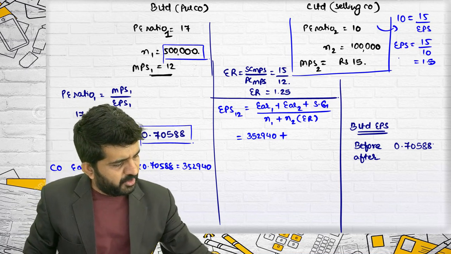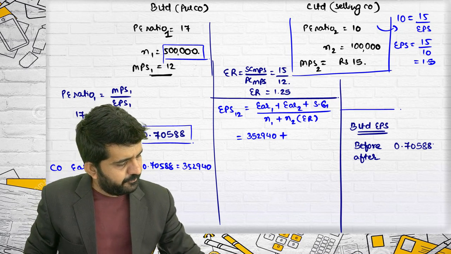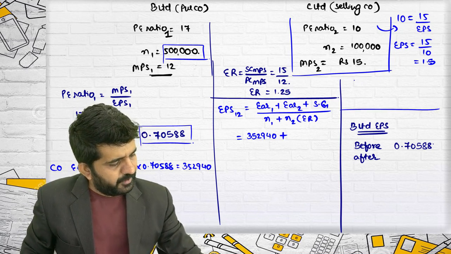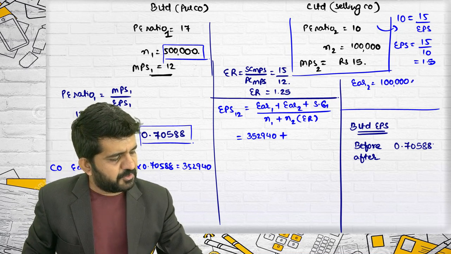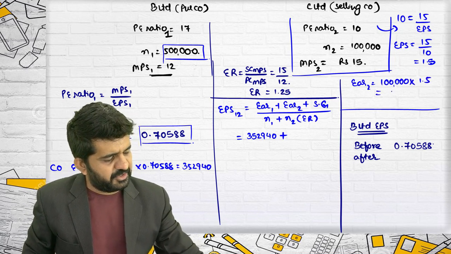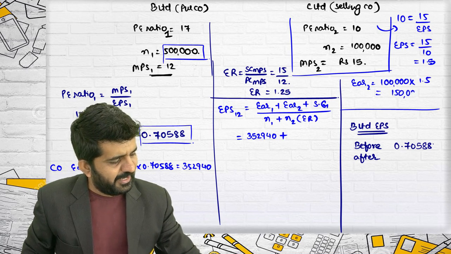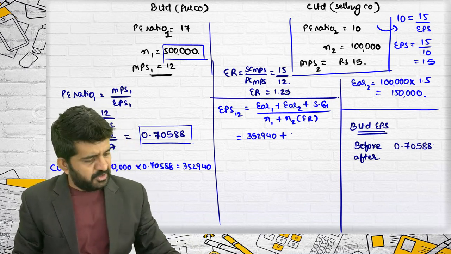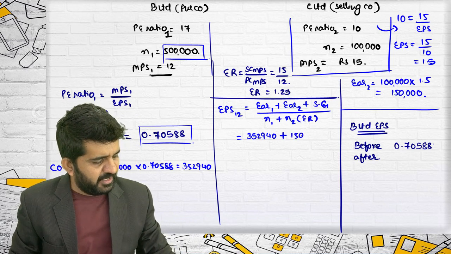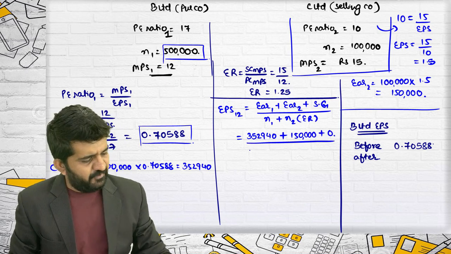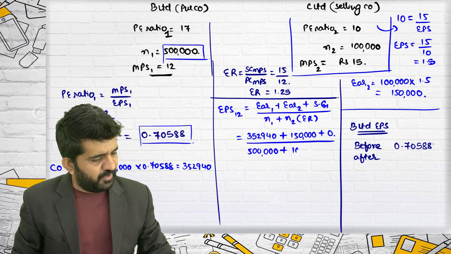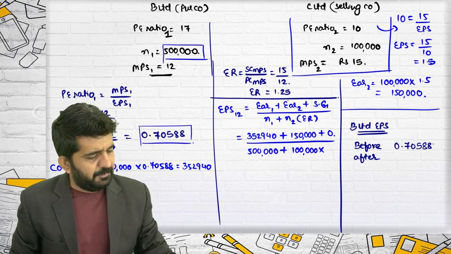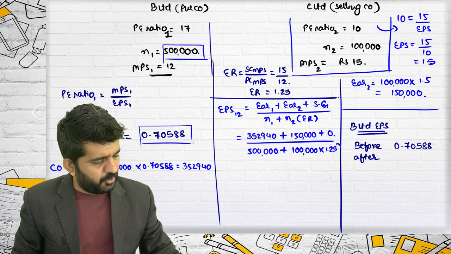How many total number of shares are there? 1 lakh. So earnings of company 2 will be 1 lakh, that is number of shares multiplied by earning per share, that is 1.5. This is 1,50,000. So earnings of company 2 will be 1,50,000 plus synergic gain, which is 0. N1 is 5 lakhs. N2 is 1 lakh, multiplied by exchange ratio, which is 1.25.